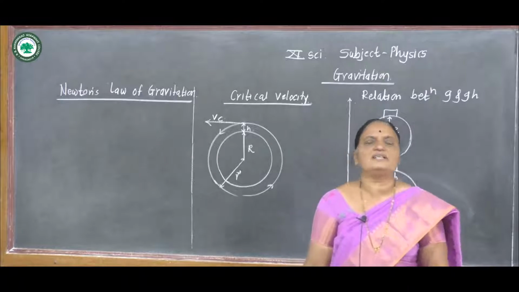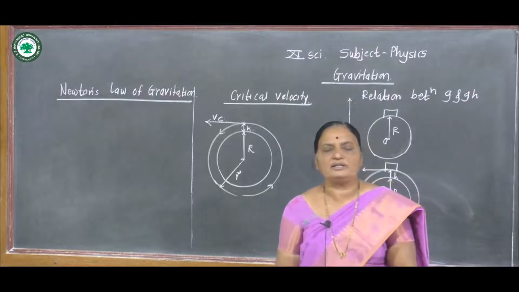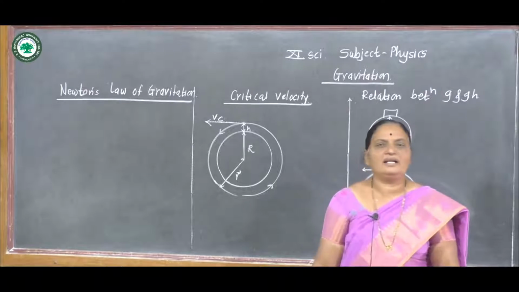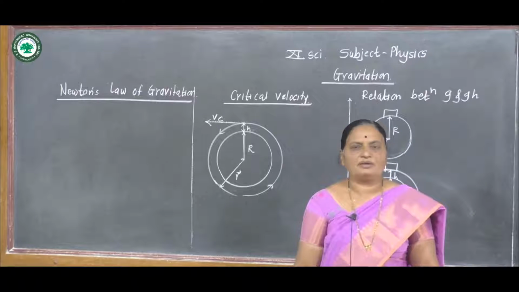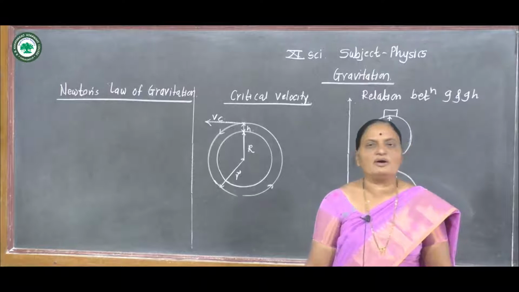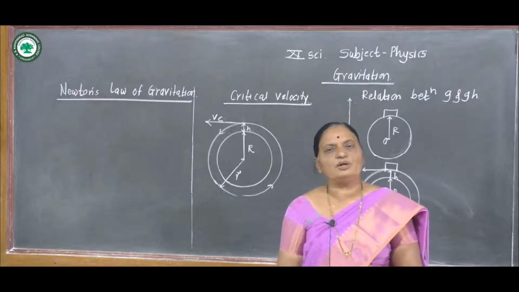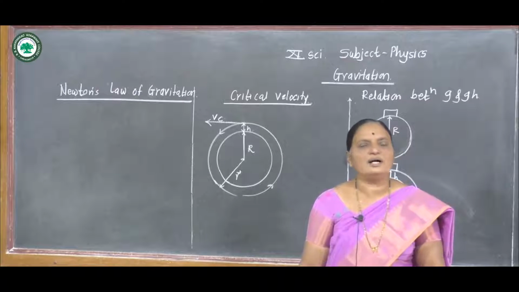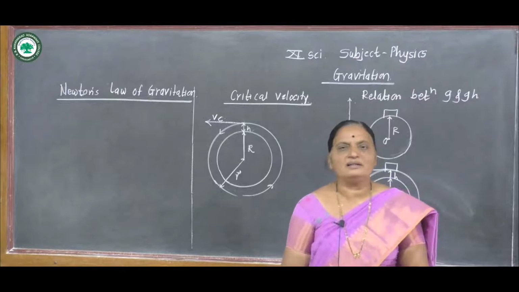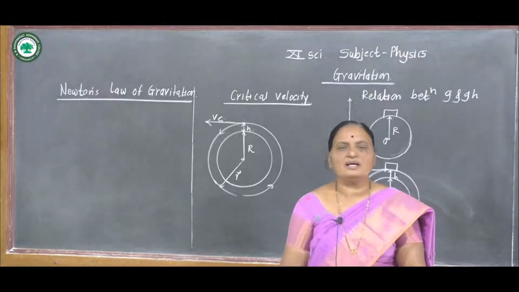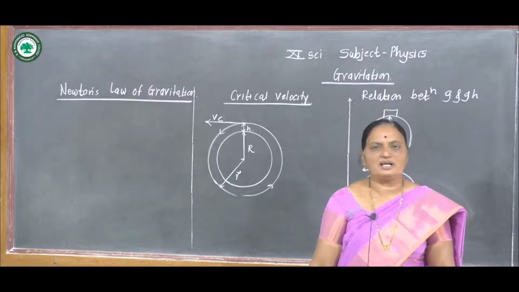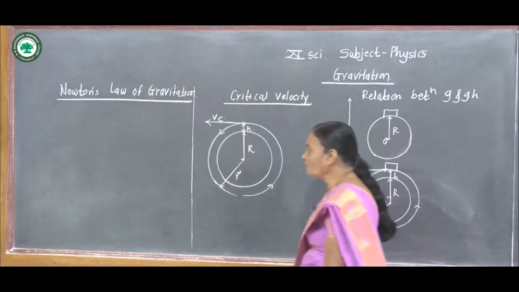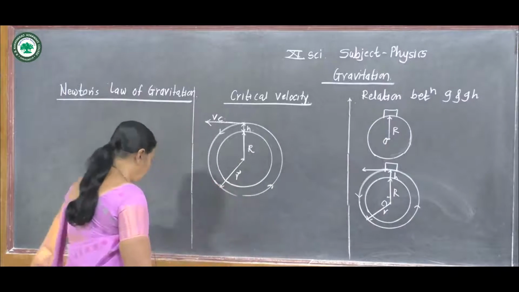There are various bodies, macro bodies and micro bodies. Now see, Earth and planets are the macro bodies, and electron and proton are the micro bodies. For the micro bodies or particles, there is a force of attraction or repulsion due to Coulomb's law, and it is in the electrostatics chapter. Now here we see the force of attraction due to gravitational force, which is stated by Newton's law of gravitation.